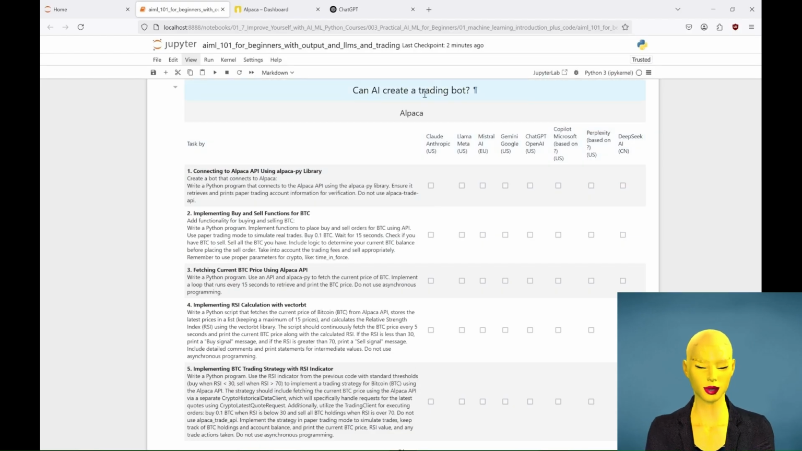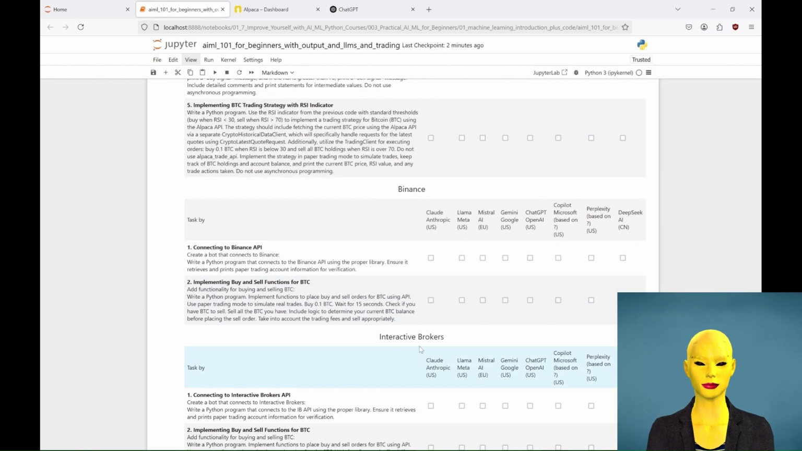So, do you think the O3 Mini can create a trading bot? Let's find out step by step by asking it to connect to the Alpaca API, implement buy and sell functions for Bitcoin, fetch the current Bitcoin price using the Alpaca API, implement RSI calculation with Vector BT, and implement a Bitcoin trading strategy with the RSI indicator. We'll try it here with ChatGPT and Alpaca. But you can do it with any other LLM and your preferred broker.